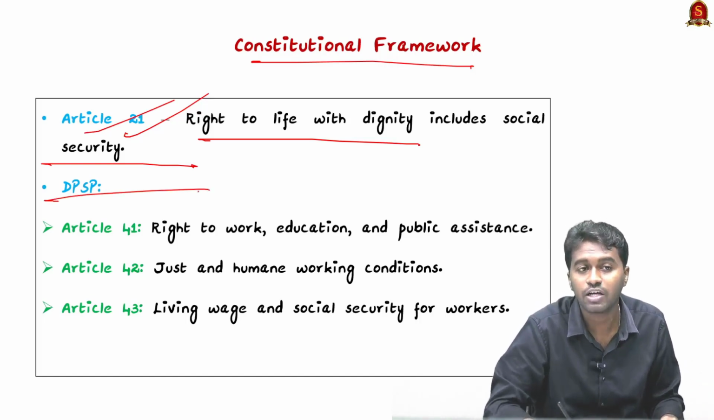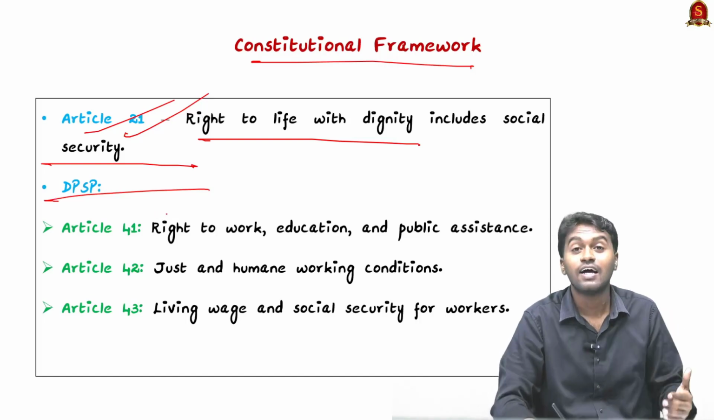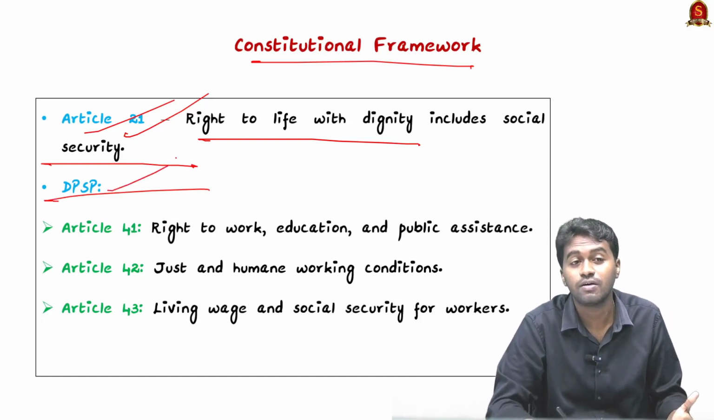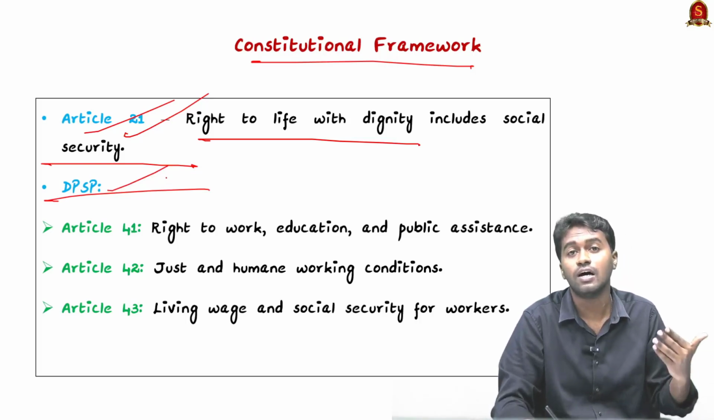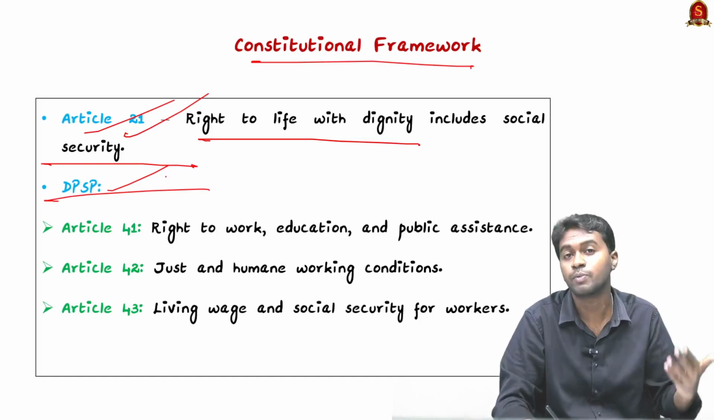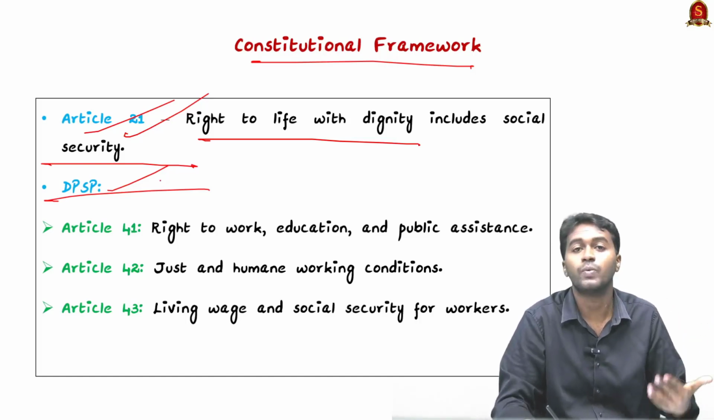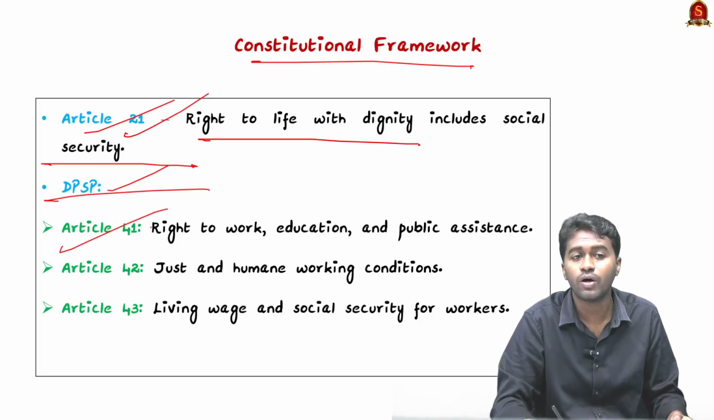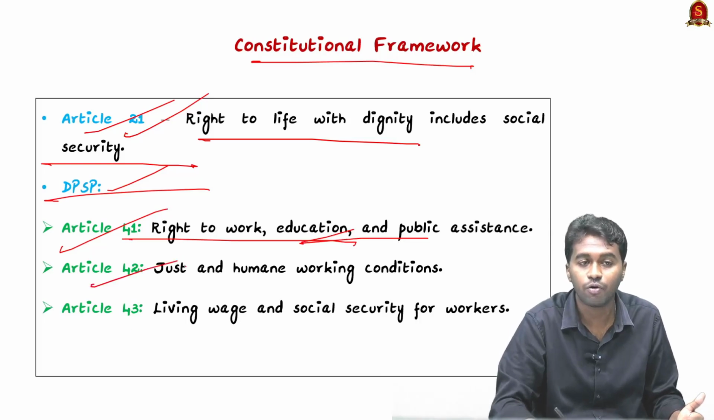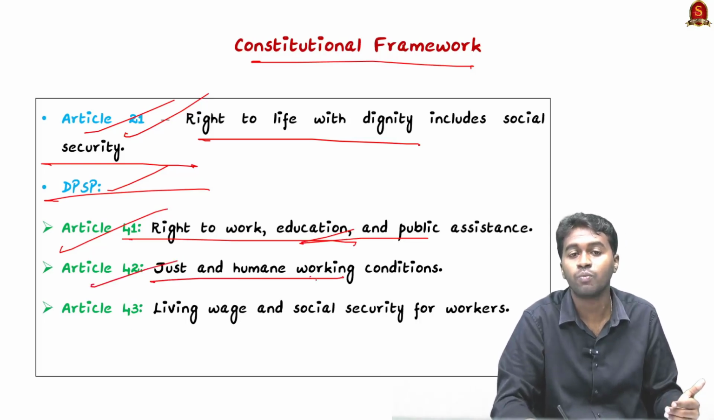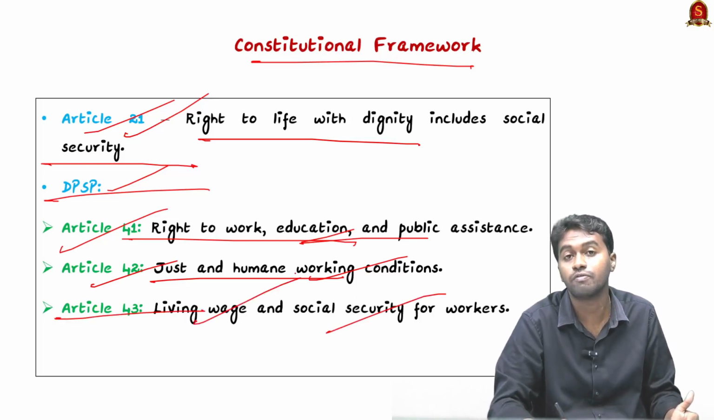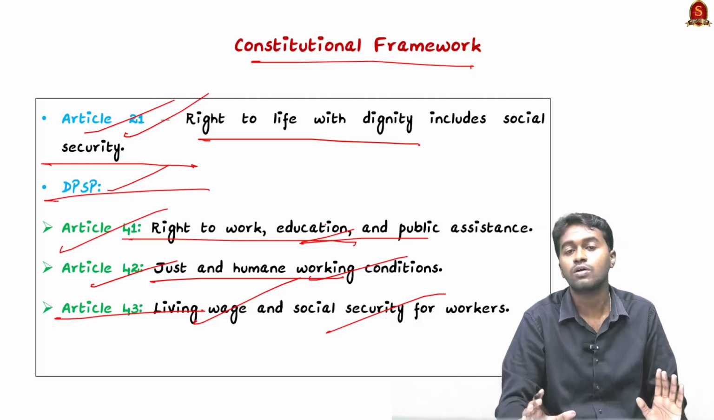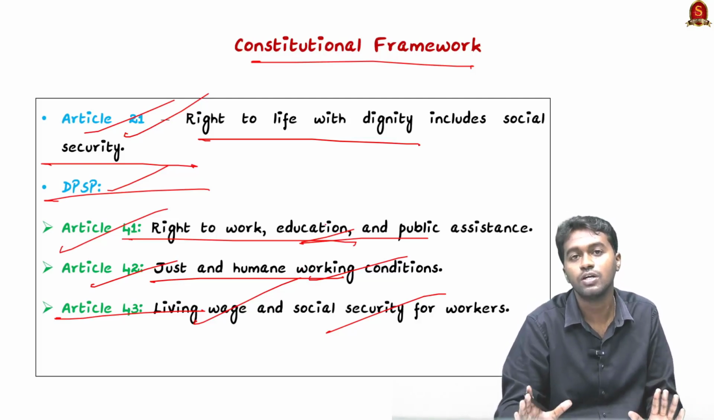And next we have the Directive Principles of State Policy, a concept derived from the Irish constitution. These are certain directions given by the constitution to the government, principles the government has to consider when framing legislation. Article 41 guarantees the right to work, education and public assistance, Article 42 guarantees just and humane working conditions for the people, and Article 43 guarantees a living wage and social security for the workers. So these are the important constitutional provisions related to social security in India.